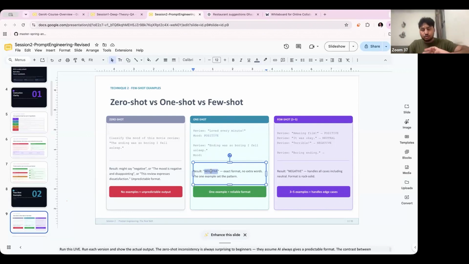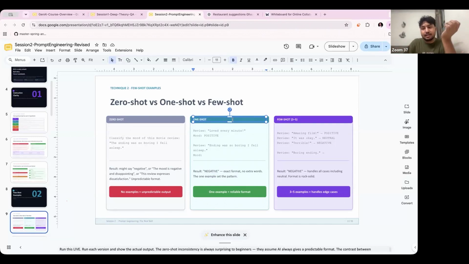Okay, so this is a one shot example that I provided to the AI, and then you will see that automatically you will get an output in the exact format, no extra words. This is the example you can set. But let's assume, guys, that we do not want only positive and negative. It might be that the movie is average as well. It can happen, right? A movie is not always either terrible or great. It can lie in between, in the bad and good as well. It can be average as well.